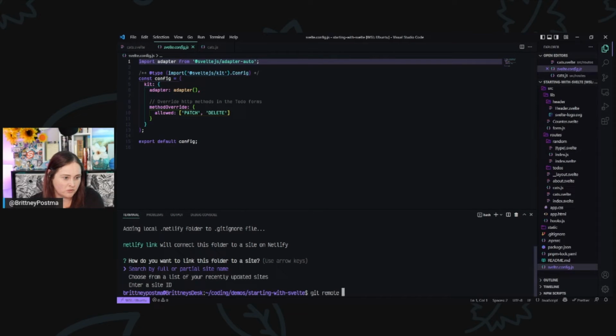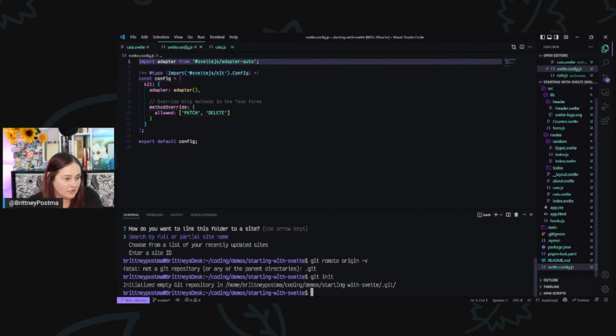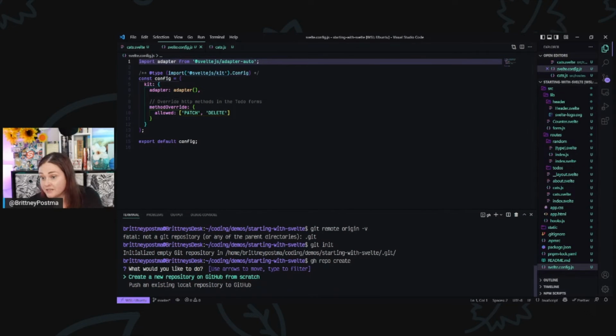Git remote -v. What's this link up? It's not a Git repository. So git init, gh repo create. Sorry, this is using the command line. So I am using the command line now. I apologize, because now I'm scrambling.